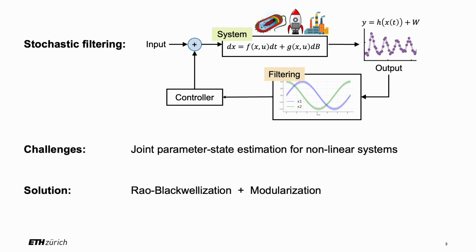Despite these successes, existing filtering approaches face big computational challenges when they are required to estimate both parameters and states for nonlinear systems. This arises from an issue called sample degeneracy, which we will discuss in detail later. Notice that joint parameter state estimation is common in many practical applications, including biological filtering problems. Consequently, this challenge significantly limits our ability to analyze and control real-world systems. In this talk, I will introduce an effective approach to address this issue by leveraging Rao-Blackwellization and modularization.